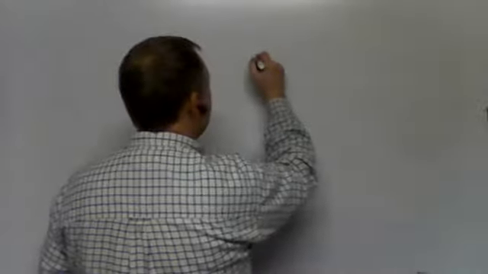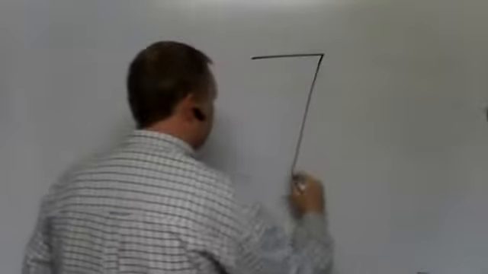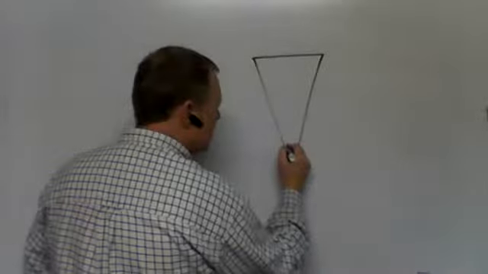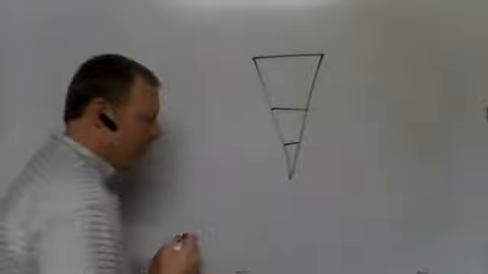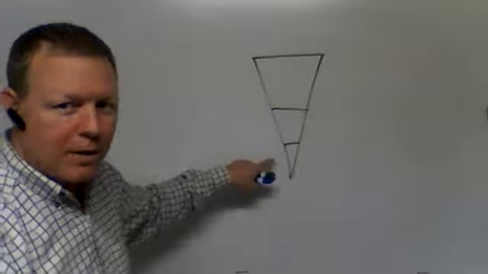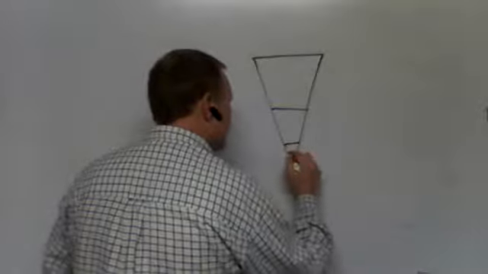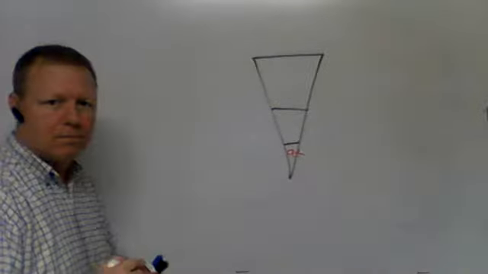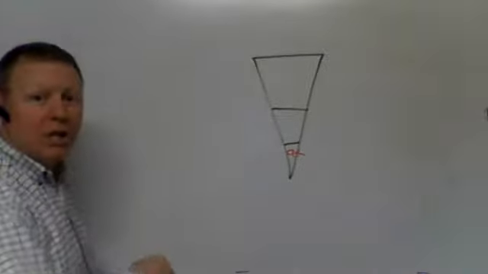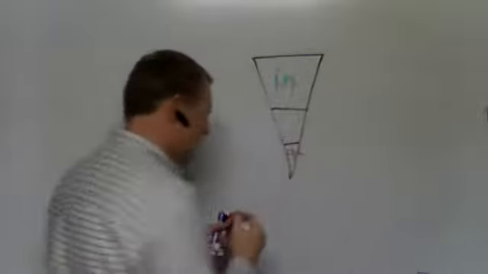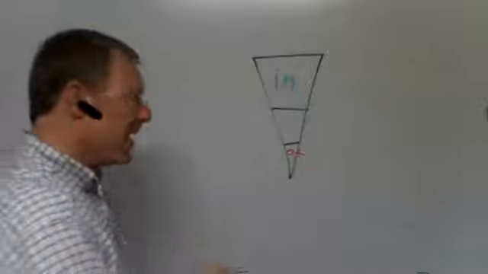This is a triangle. Okay? Now this triangle is divided into three parts. Down here at the bottom is the smallest part. That smallest part is at. Up at the top is the largest part. That's in. And of course, in the middle is on.